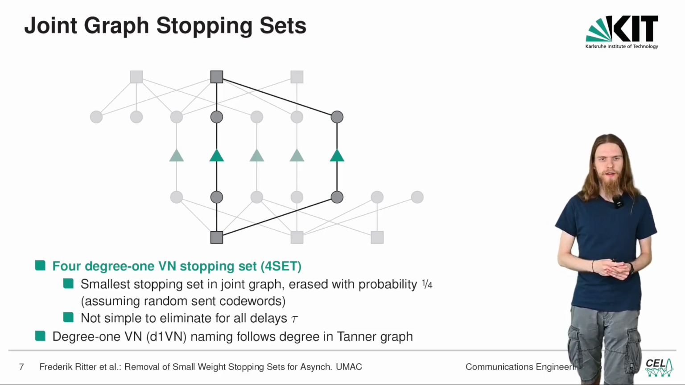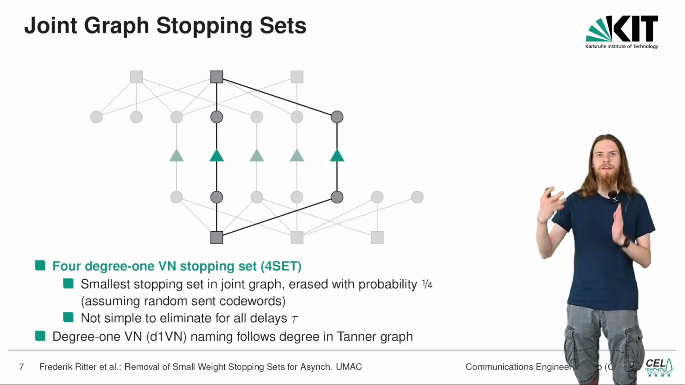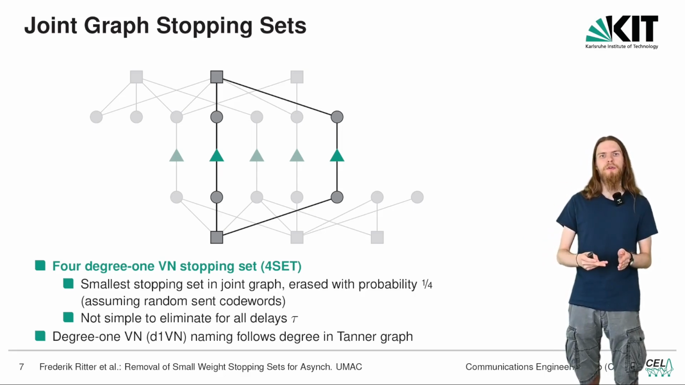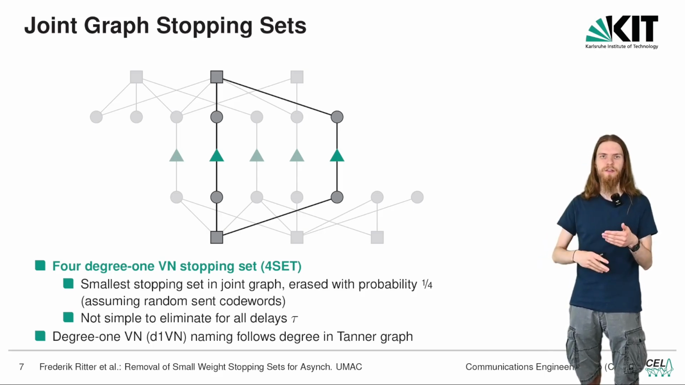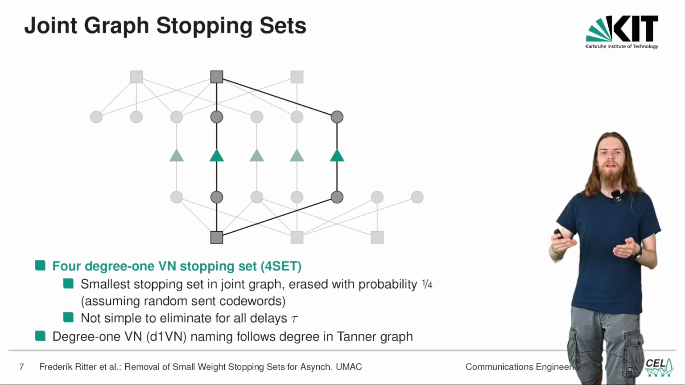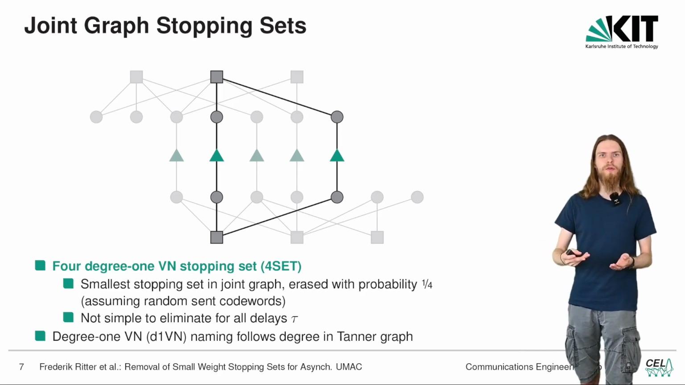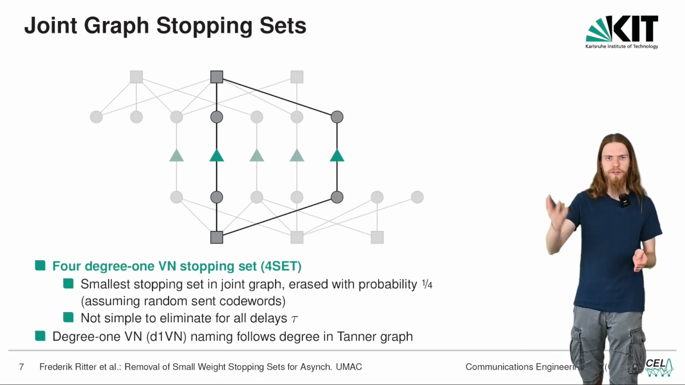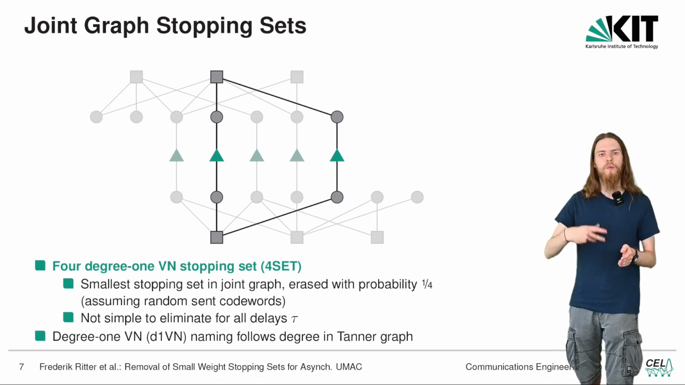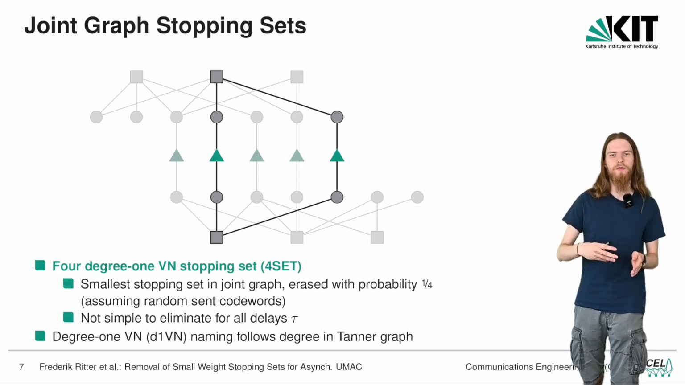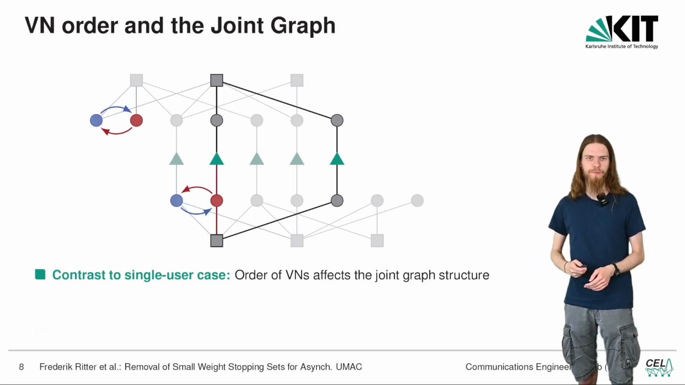A technical note on the side, I'll be talking about degree 1 variable nodes from here on out quite a lot. Whenever I say degree 1 variable node, I mean the degree of the variable node in the tenor graph. Of course, the degree 1 variable node may have an extra connection to an MN. In this case, it technically has a degree 2 in the joint graph. However, I will be further referring to it as a degree 1 variable node. Actually, this extra degree in the joint graph is the reason why we can use degree 1 variable nodes in joint decoding, while they're usually avoided in single user decoding.